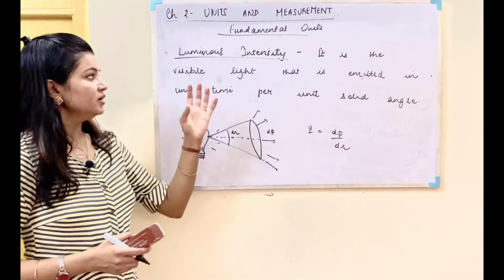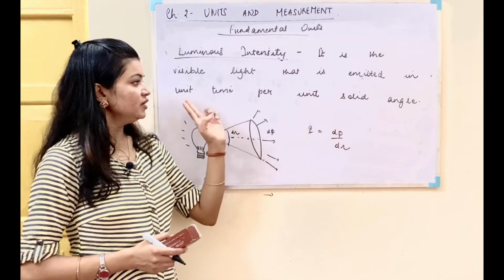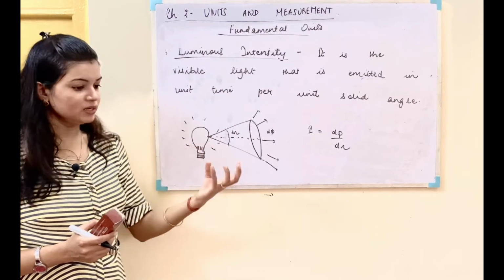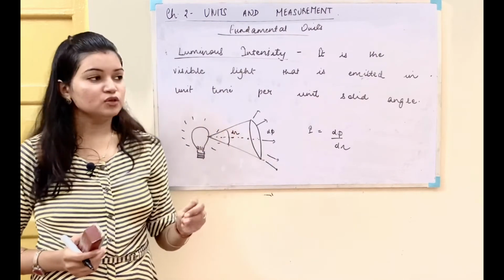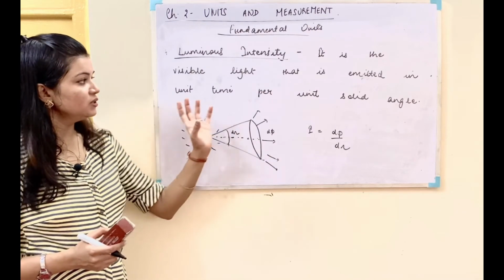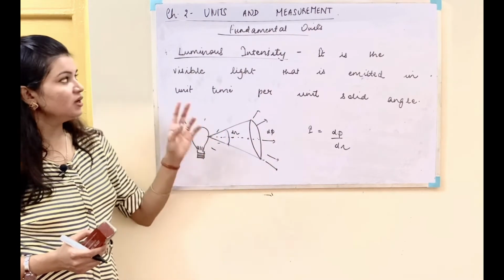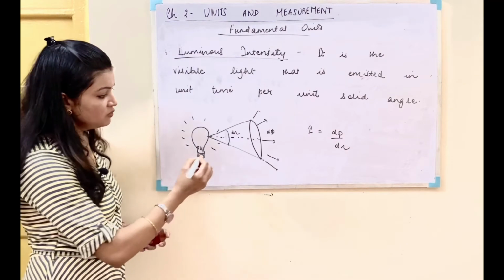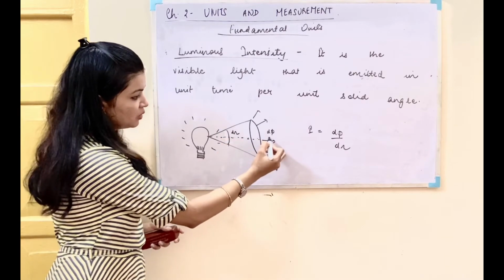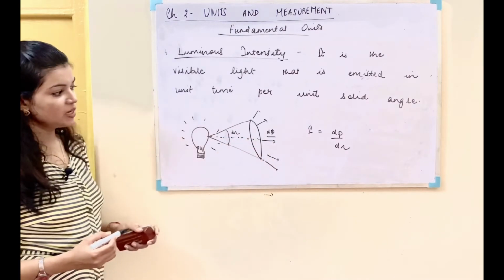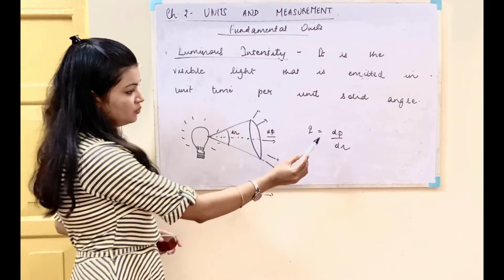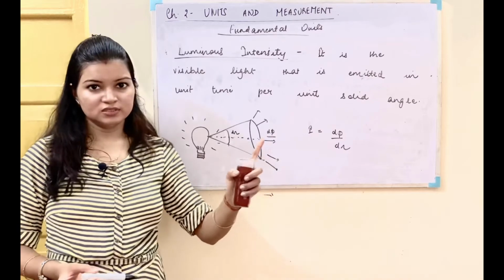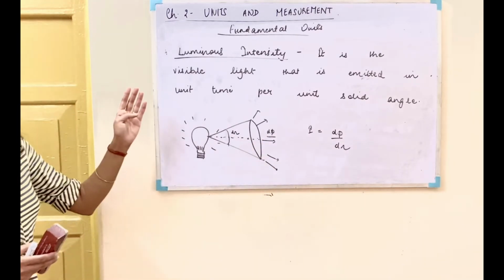Luminous intensity is the visible light that is being emitted in unit time per unit solid angle. Every source of light, every point source, is emitting some amount of light. So the visible light which is being emitted per unit time, per unit solid angle, is called the luminous intensity. If we have an electric bulb like this, we have the solid angle d omega, and the amount of visible light being emitted per unit time as d phi. So I will be equal to d phi by d omega. Just after this we'll discuss what the solid angle is. So this is the luminous intensity.